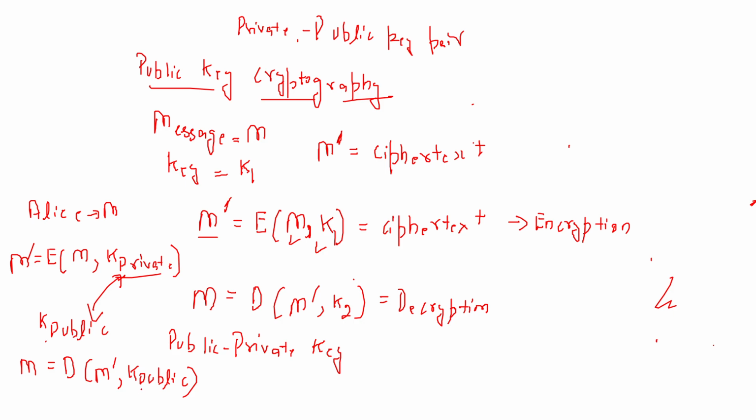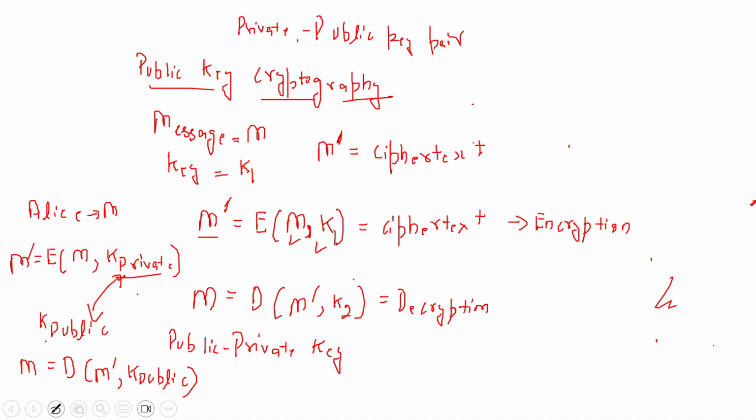This is very strange, because we want to hide the message from everyone, but here we are encrypting the message with a secret key, and anyone with the public key of this corresponding private key will be able to decrypt the message. So there is no point of secrecy here, right?